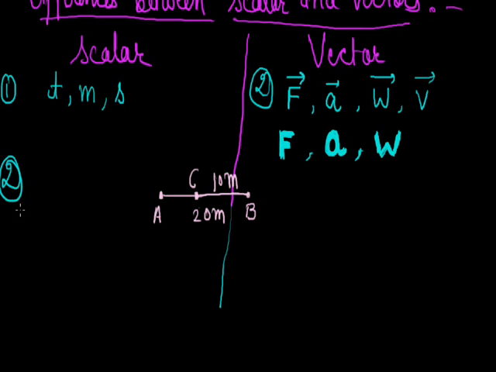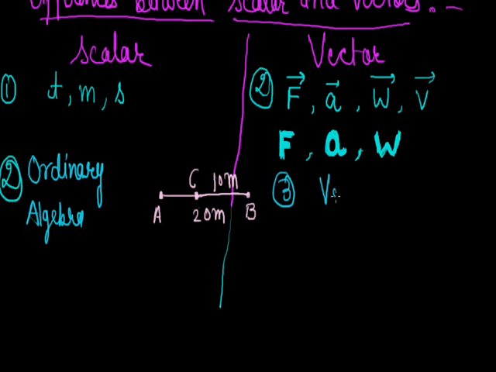Scalars are calculated by ordinary algebra, but vectors are calculated by vector algebra. In vector algebra, when we calculate the vector, we always follow the direction. If we consider one direction as positive, then we have to take the opposite direction as negative. That is vector algebra. So in this case distance will be 20 plus 30.